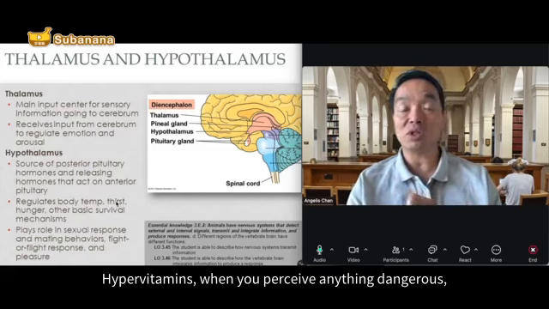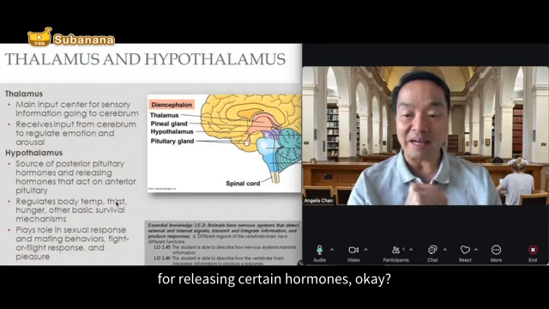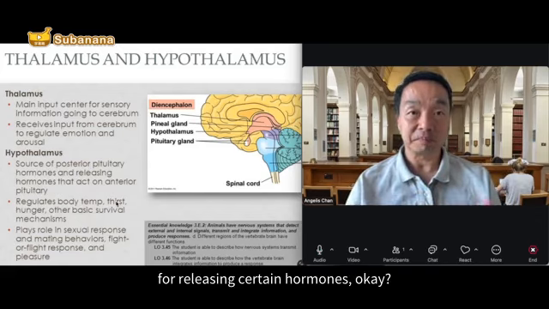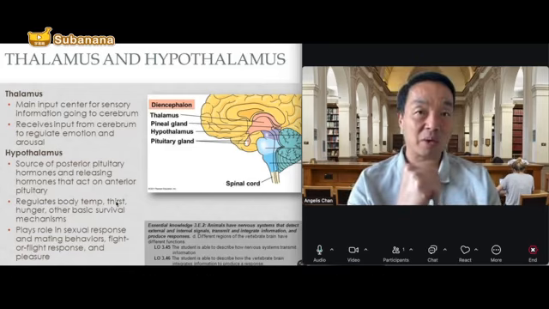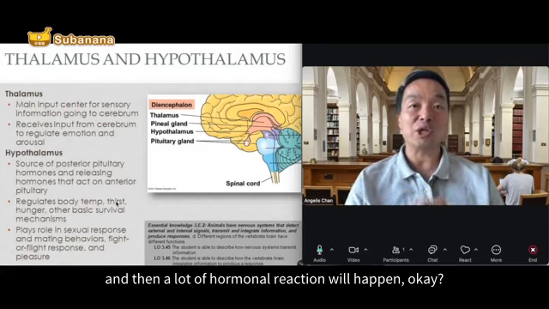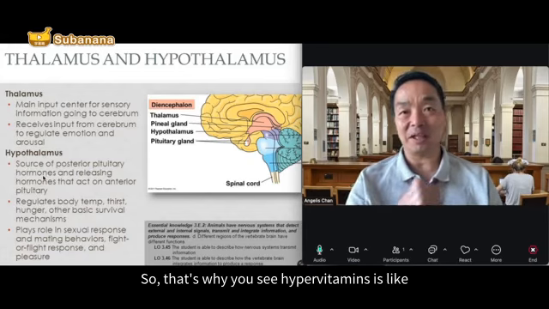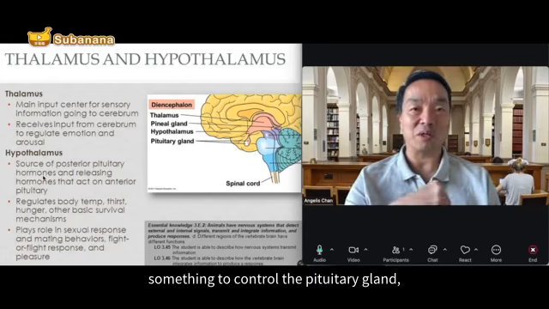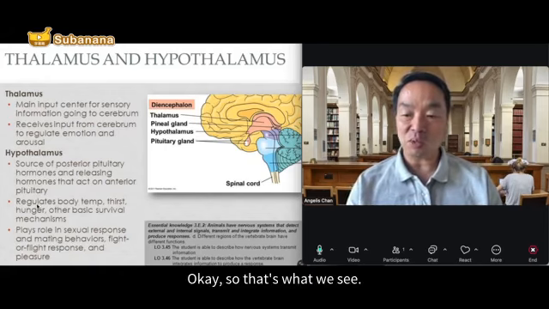So when we perceive anything dangerous, the hypothalamus will trigger or ask the pituitary gland to release certain hormones. When the pituitary gland gets activated by the hypothalamus, a lot of hormonal reactions will happen. That's why you see the hypothalamus is like something to control the pituitary gland, to control the hormonal system by releasing hormones.